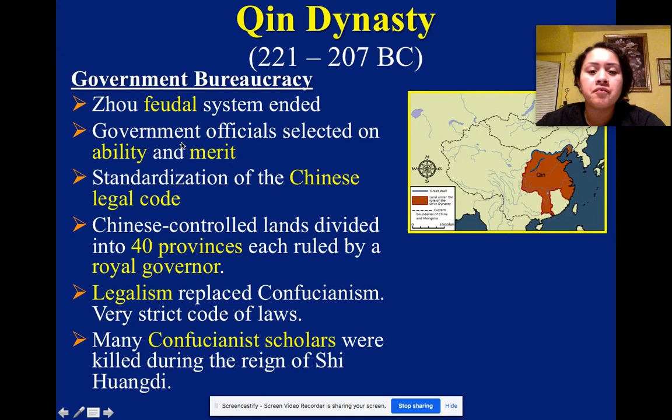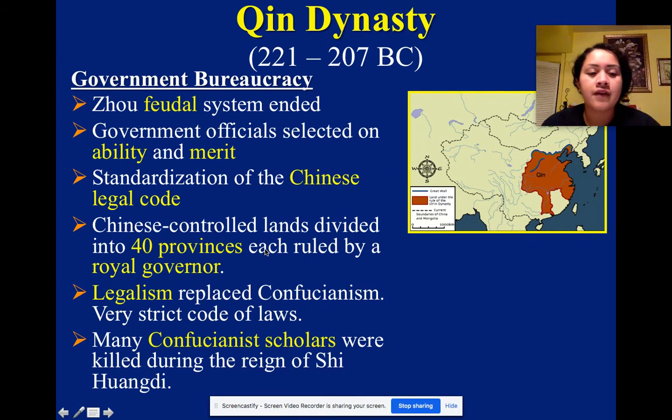All right, so government officials selected on ability and merit. So they were selected based on what they could do, what they can provide for the king, and how well, I guess, how helpful they could be for the king. Standardization of the Chinese legal code. This one I'm not necessarily sure what that means, standardization of the Chinese legal code. I'll come back to that one.